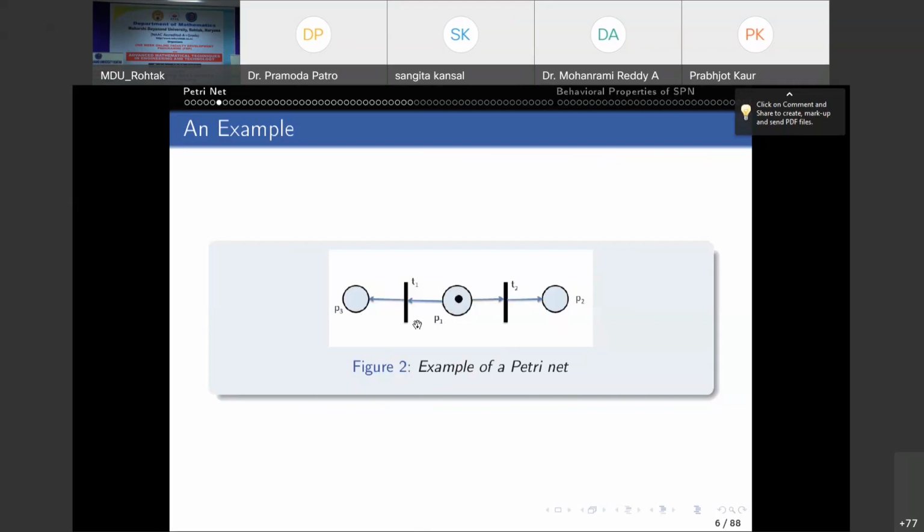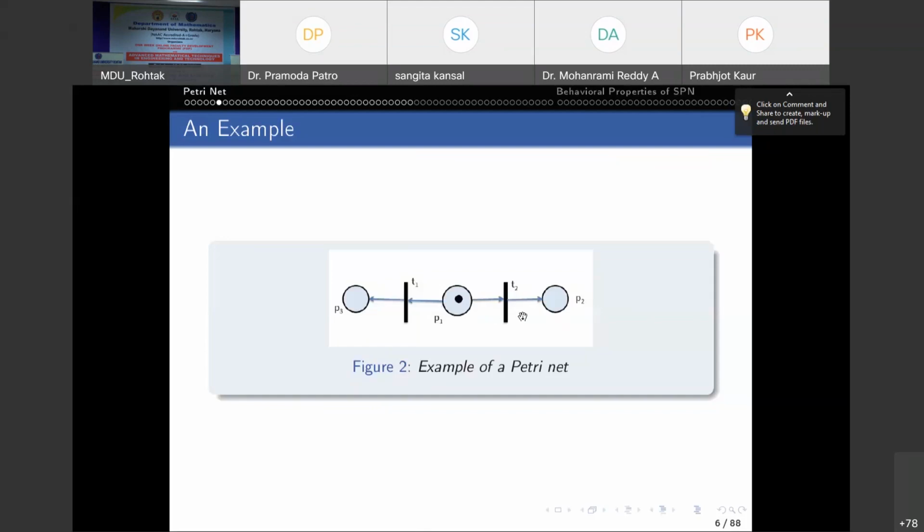That means I minus P1 T1 is 1 by chance in this case. It may be 2 or more than 2. Okay. Then we have another directed arc from a place P1 to T2. That means I minus P1 T2 is also 1.